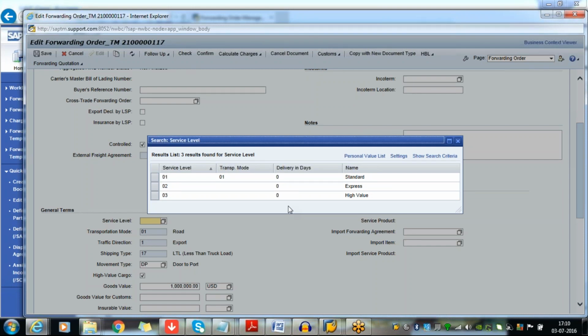Okay. Do we create this in TM or will we get it from ECC? Now, a forwarding order is not related to ECC. Whatever you are reading here is specifically for TM. In case it is coming from R3, then it automatically comes as shipping conditions. So these are the standard available ones: 10, 20, 30. Yeah, these are the standard shipping conditions, or you can say service level codes. If I want to customize this, is there any other option? Yeah, it is there in the configuration.